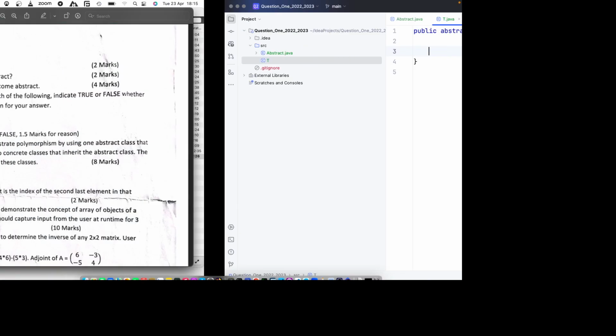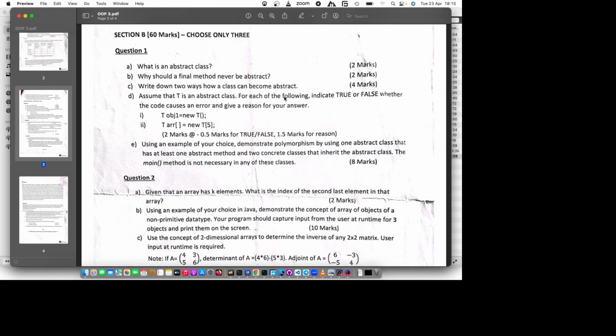So that's our T. For each of the following, indicate true or false whether the code causes an error and give a reason for your answer. So the first part is, if you have something like this, T object 1 is equal to new T, will that cause an error? This T being an abstract class. So this will cause an error. So the answer here is true,